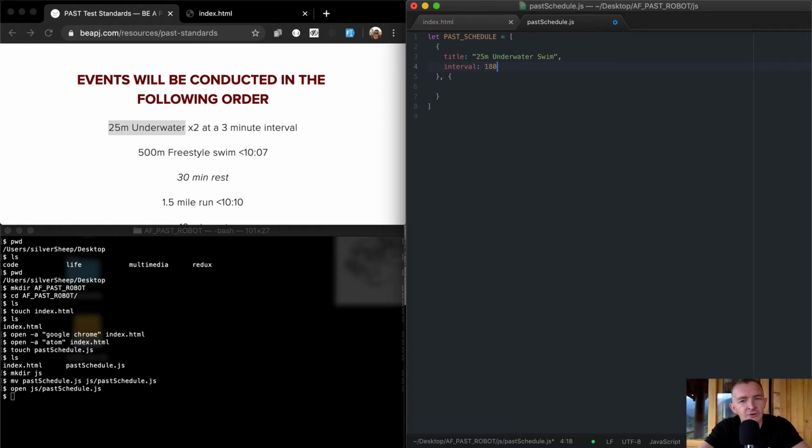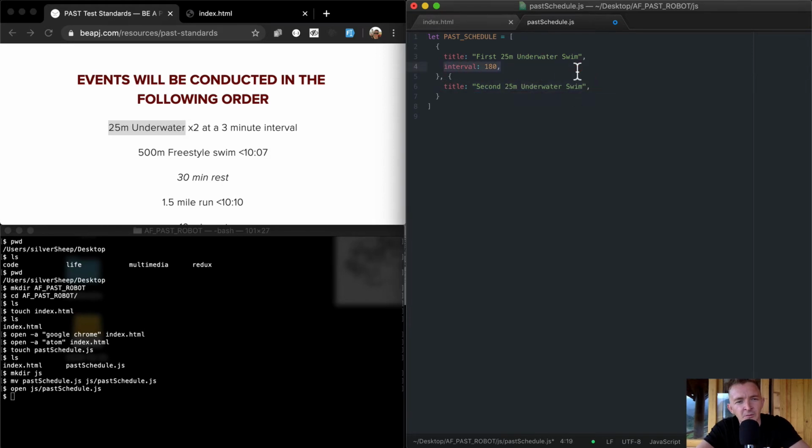So we're going to have our intervals all in seconds, so it's easy to calculate. Cool. And the interval is 3 minutes. There. Okay, cool.